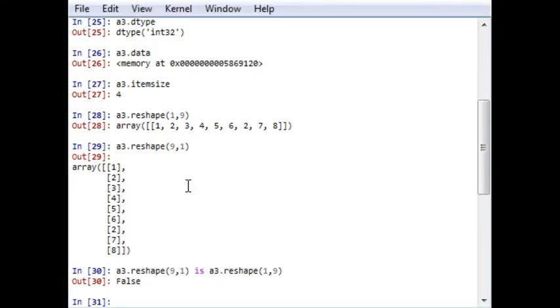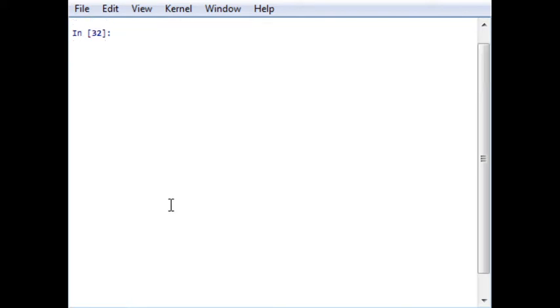So first of all, let me clear the window screen, and now let us begin. Here we are going to try various functions that will directly create an array of your dimension. First of all, the zeros function. To create an array where all elements are zeros, we use the zeros function.